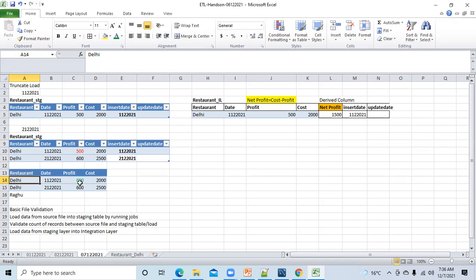Only that particular area. Yeah, only this one will be updated. You don't have to insert a new record. Okay, so this will be updated to 600. But now you will have an update date, so that will be 2nd of December 2021. So from this, you can understand that on 2nd December, some data was updated here. Is that clear?